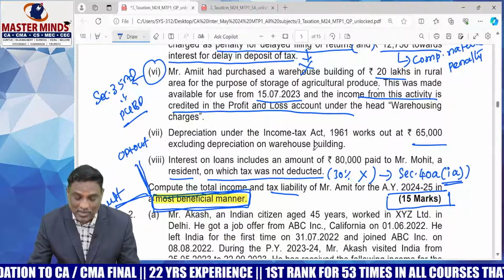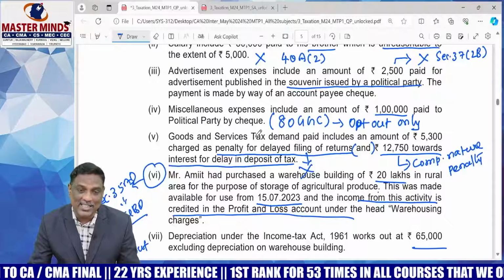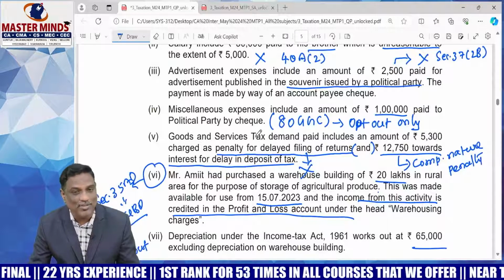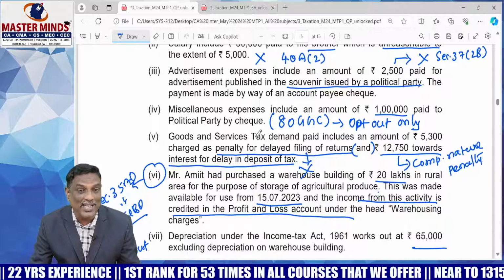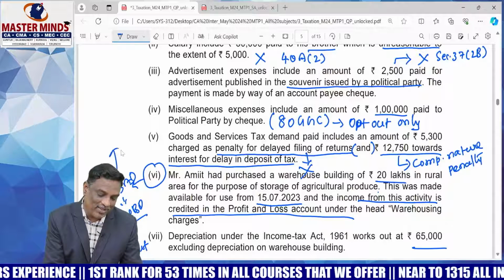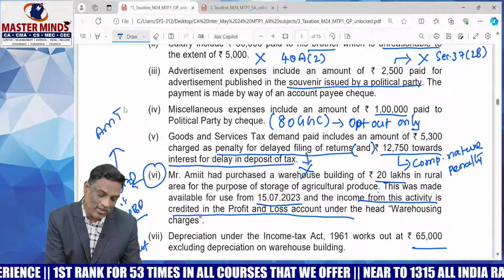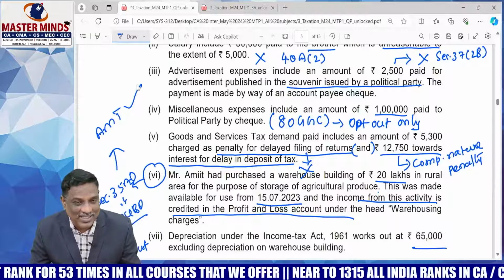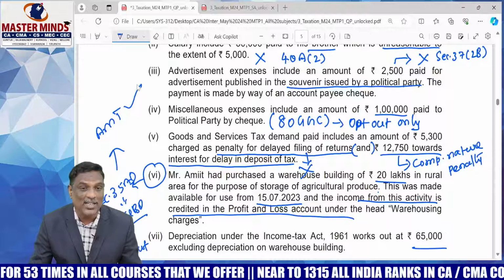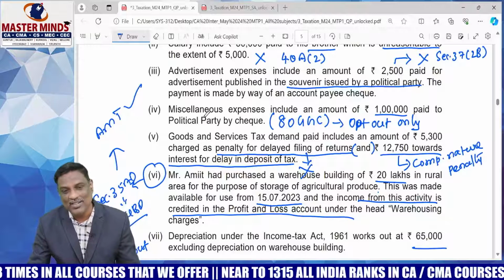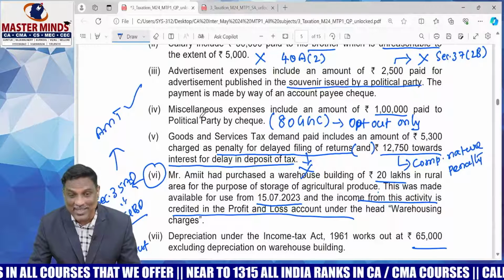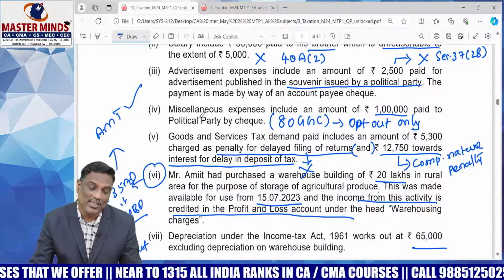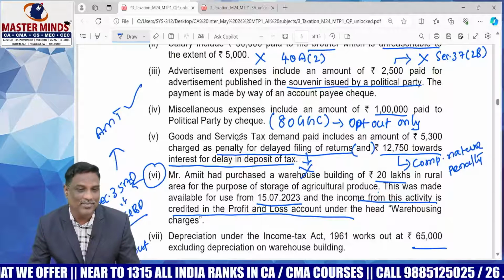And one more important point here, 35AD deduction is involved. A 35AD business is involved in this problem. Therefore, you need to apply AMT provisions also. Need to check whether he is liable to pay AMT or not. That's also one of the important observations in this question. Need to calculate AMT and check whether he is liable to pay AMT or not. That's another important observation.